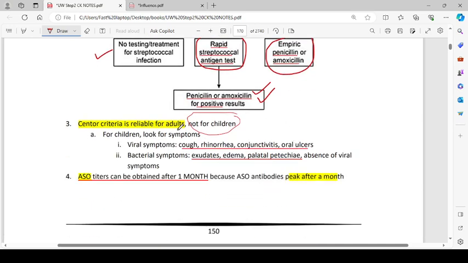The Centor criteria is reliable for adults but not for children. For children, look for symptoms. The viral symptoms include cough, rhinorrhea, conjunctivitis, and oral ulcers. Bacterial signs are exudates, edema, palatal petechiae, and absence of viral symptoms like these. ASO titers can be obtained after 1 month because the ASO antibodies peak after a month. So we have to treat the patient in the meanwhile.